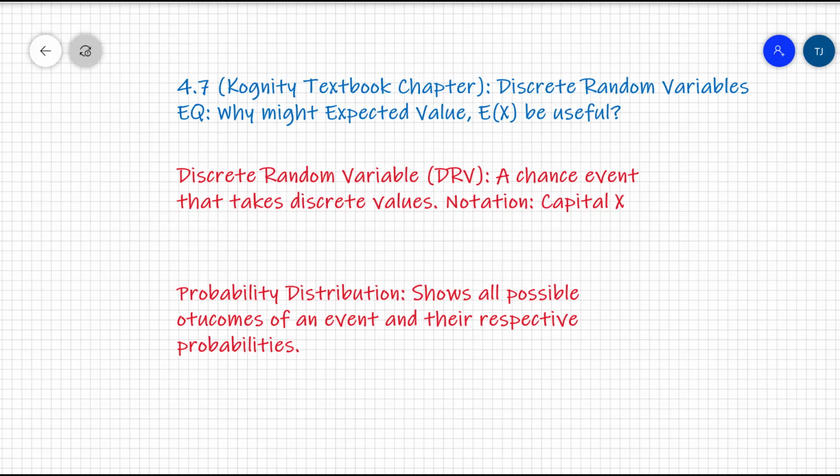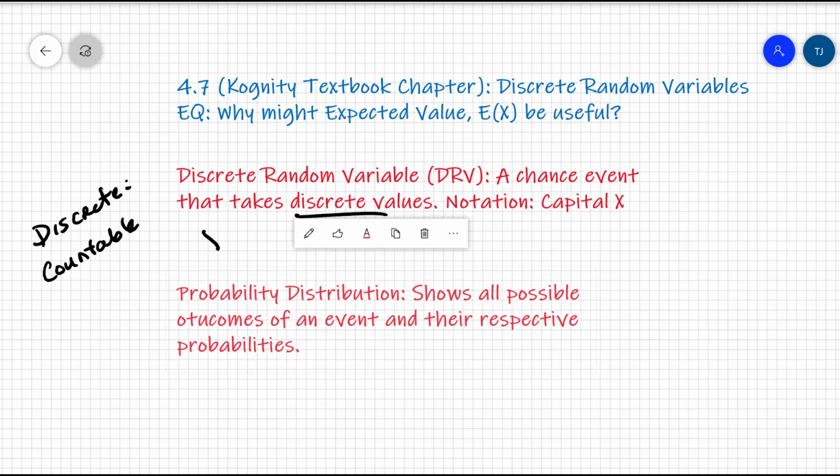So what is a discrete random variable? Well, it's just a chance event that takes discrete values. Remember, discrete means countable, whereas we had these other things called continuous variables that were measurable. Let some event be the capital letter X, and say that event is the number of heads that I get. Again, it's something countable in a chance process like a coin toss, but I'm going to do it 3 times, in 3 coin tosses.